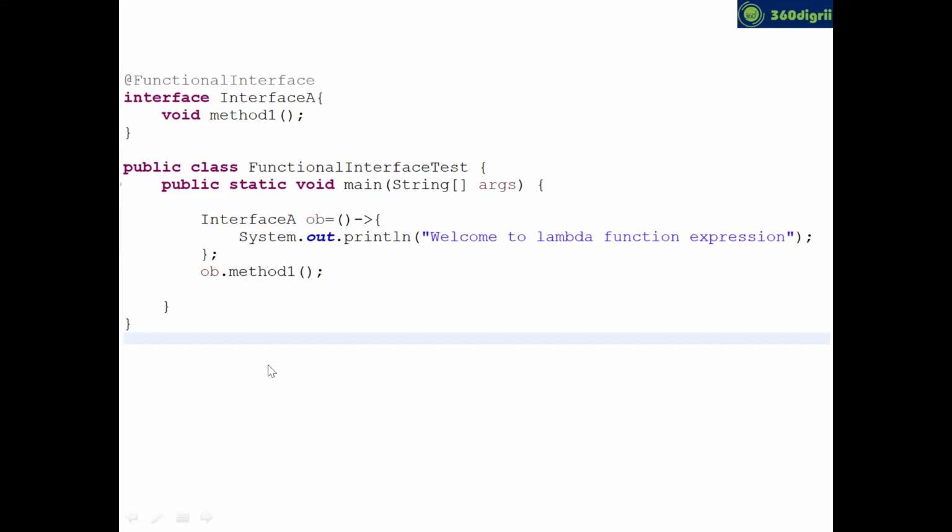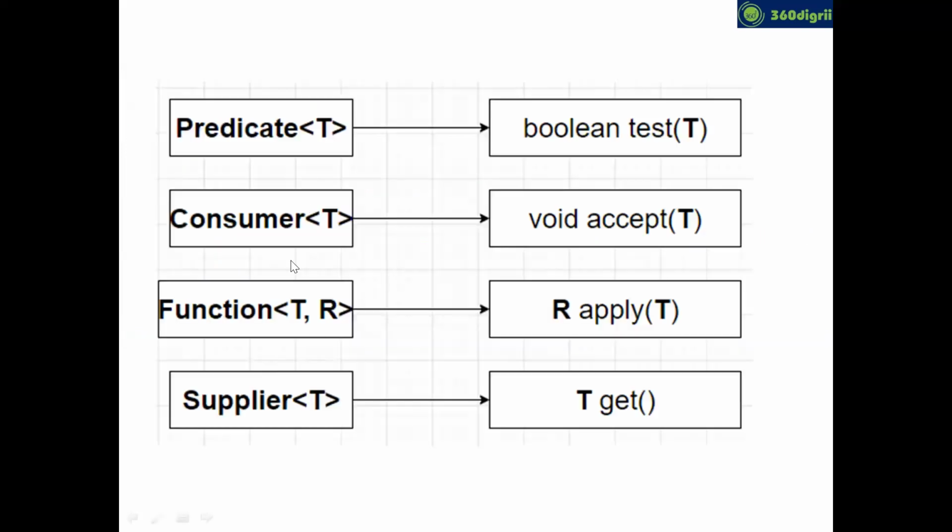Yeah, we do have four, buddy. These are four ready-made functional interfaces which were introduced in Java 8: Predicate, Consumer, Function, and Supplier. These are the four functional interfaces which are there in Java. And if you want to know how they work, maybe I'll plan that in the next sessions.